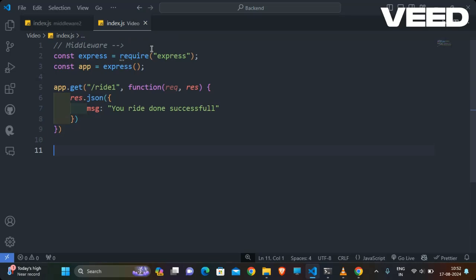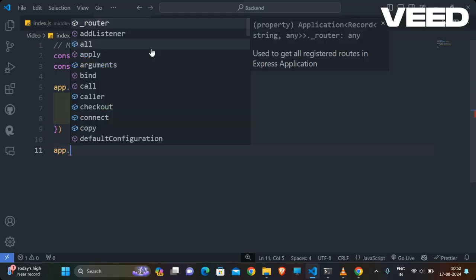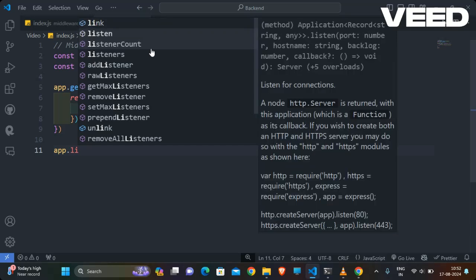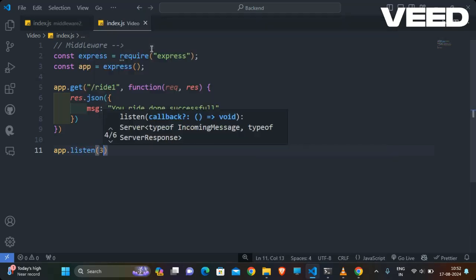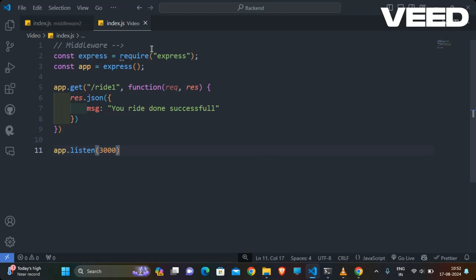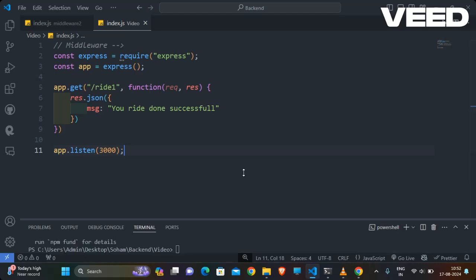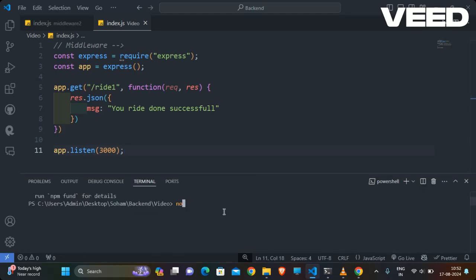Let me check. So app.listen. We want to start this whole thing on port 3000, and how to run our express? So basically we say node and index.js, our file name.